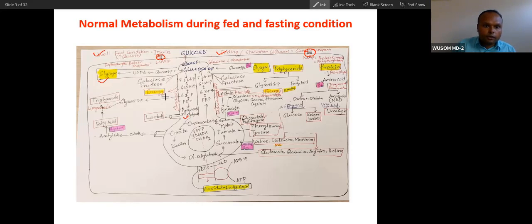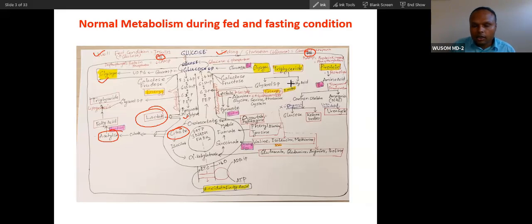Okay, so you can see release of energy here, and then because of glycolysis only, citrate will go and it will produce acetyl coenzyme A here and fatty acid synthesis here, you can see. And if there is a problem anywhere here, you can see production of lactate, or if glycolysis is very fast, production of lactate. These are all processes you can see in fed condition.